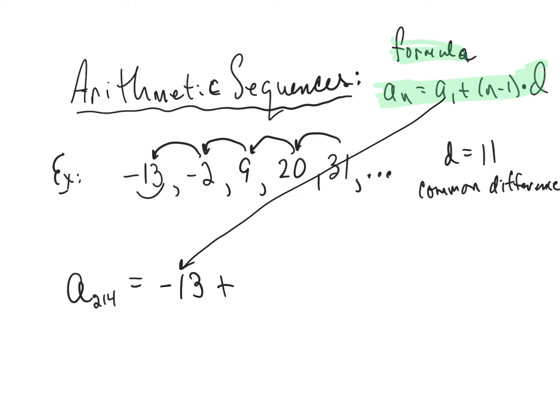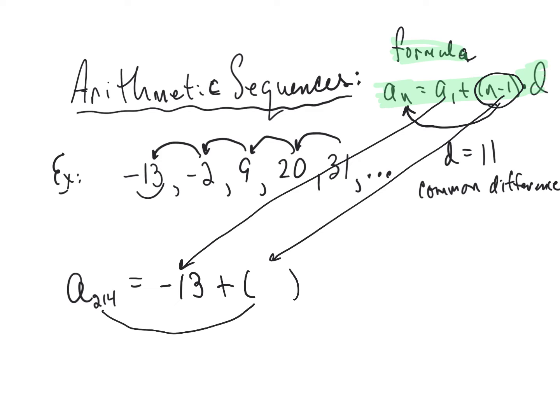Then to that we add n minus 1. And what I need you to notice is that n minus 1, what's in the parentheses, is always 1 smaller than the term number. So if we're looking for the 214th term, a number 1 smaller than that would be 213. And then finally we multiply by the common difference, which is 11. All right?